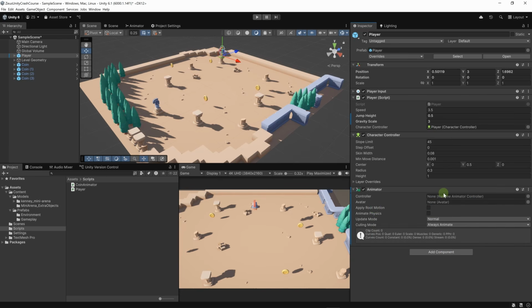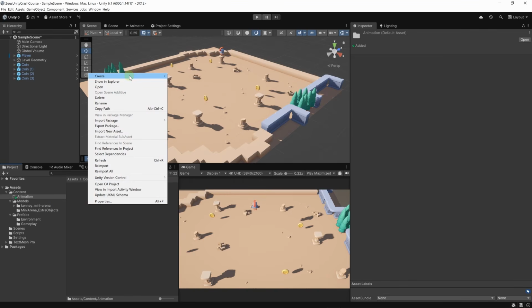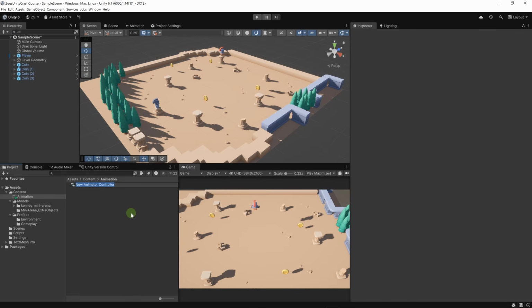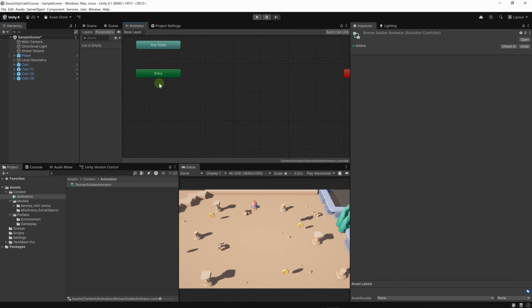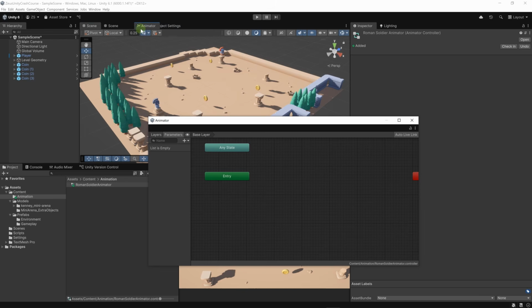Here we'll need an animation controller. Let's create that. Let's go to the content folder, and let's create a new subfolder here. Let's call it animation. In the animation folder, let's right click, create, then go to animation, then animation controller. Then let's call it Roman soldier animator. And let's open it. Let's click this open button here on the inspector. This will open the animator window. If it's not docked for you, then you can dock it anywhere you want on the UI.